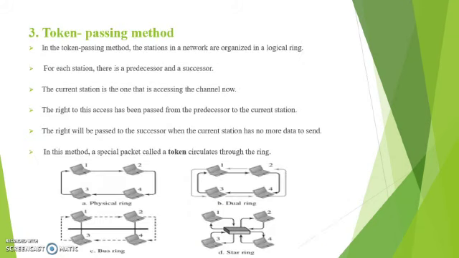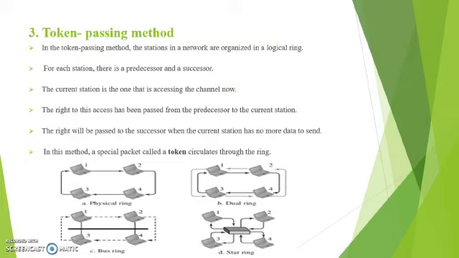Next is the token passing method. In this method, the stations in a network are organized as in a logical ring. For each station, there is a predecessor and successor. The current station is the one that is accessing the channel now. The right to this access has been passed from the predecessor to the current station. The right will be passed to the successor when the current station has no more data to send.